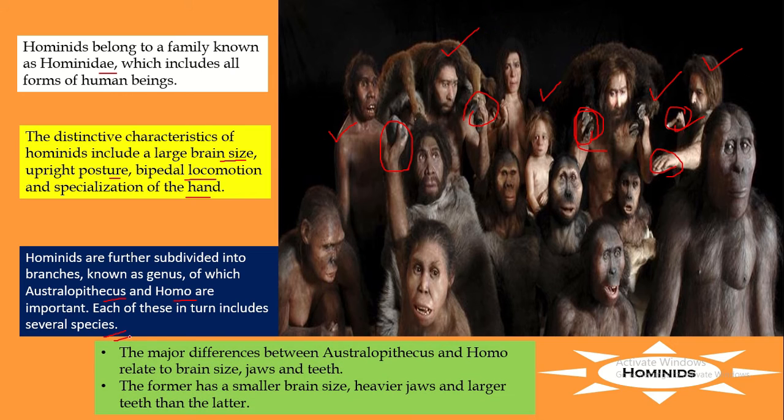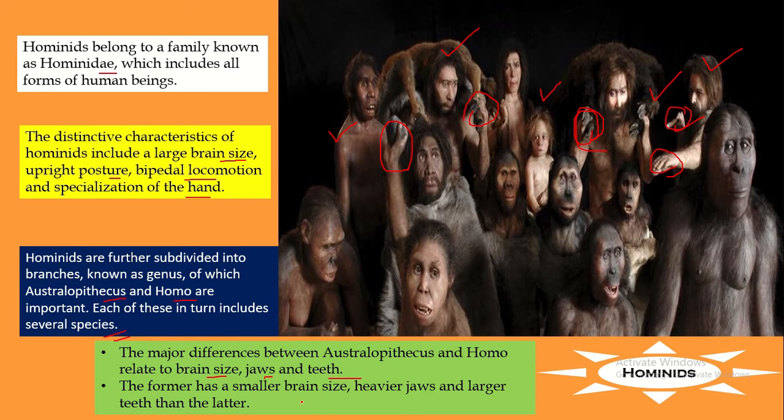Now the major difference between the Australopithecus and the Homos, as you can see here, is the brain size. How do we know the major difference? The brain size, the jaw and the teeth. The jaw size, the teeth and the brain size are the factors that help us to differentiate between the Australopithecus and the Homos.